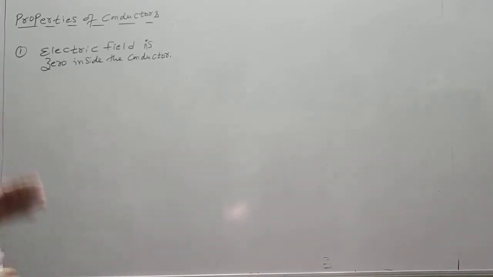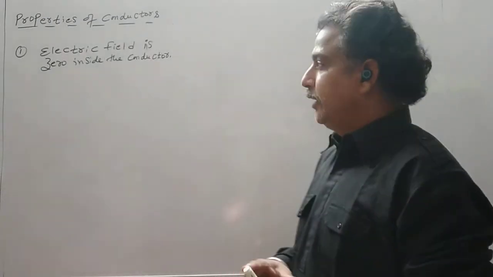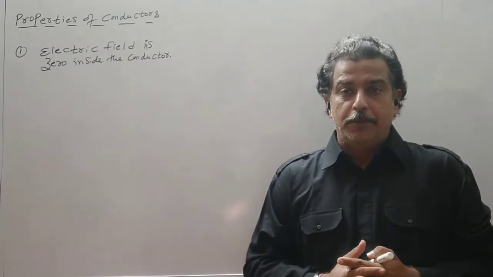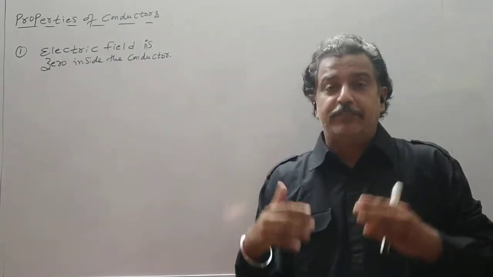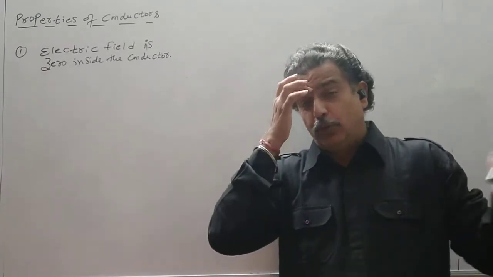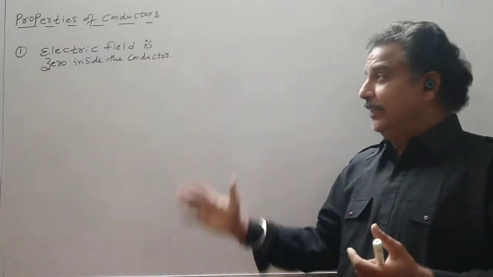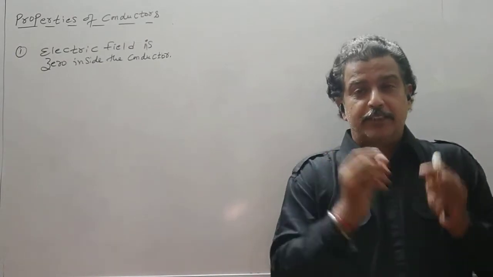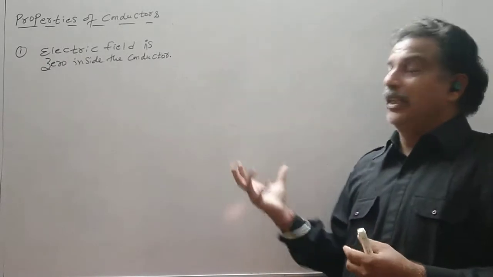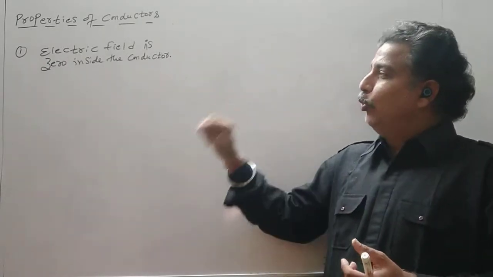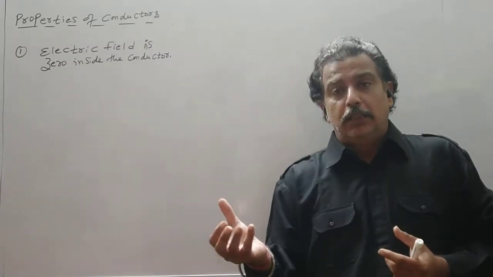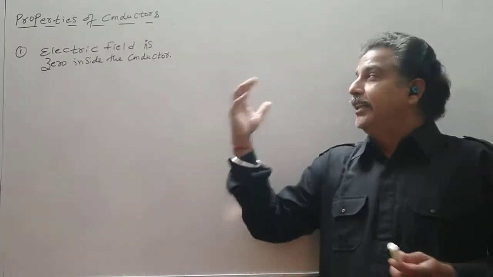Now let us move to the properties of a conductor. There are a few properties related to the conductor. The proofs of these can be given later also. Some properties I am writing directly now; then while discussing chapter 3, or when we do the examples of this chapter, we will prove each and every property.